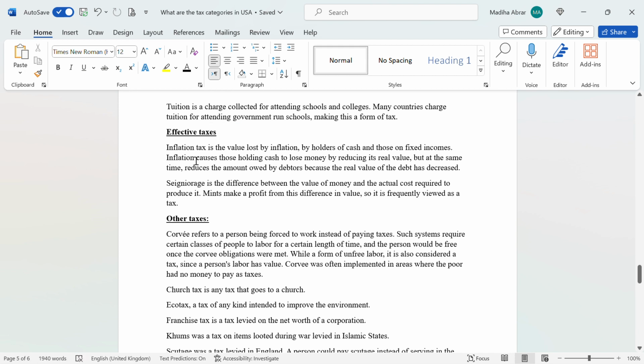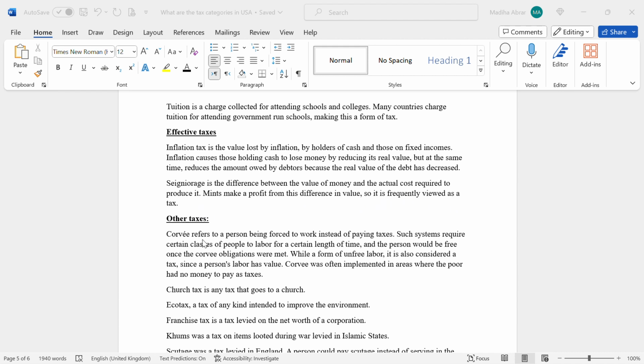Effective taxes. Inflation tax is the value lost by inflation by holders of cash. It causes people to lose money by reducing its value, but at the same time reduces the amount owed by debtors because the real value of the debt has decreased. Seigniorage is the difference between the value of money and the actual cost required to produce it, meaning a profit from the difference in value. So it is frequently viewed as a tax.